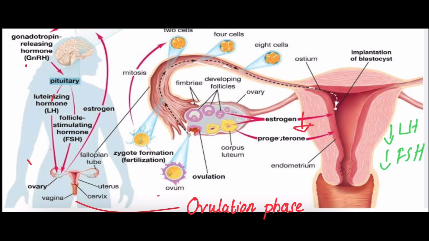As a result of that, there is an increase in the LH level again, and this increase in the LH level will result in the release of the egg, and it is called ovulation. This is the ovulation phase, nothing but the release of the egg.